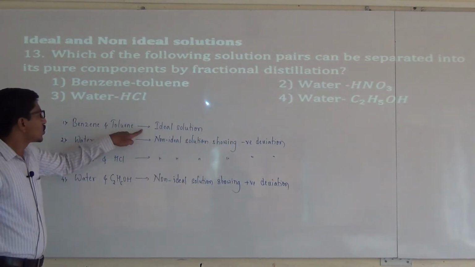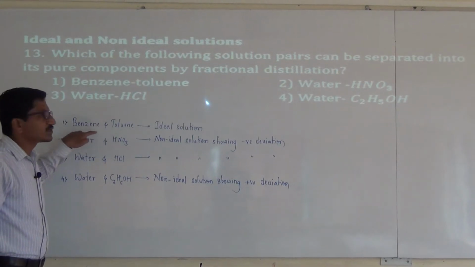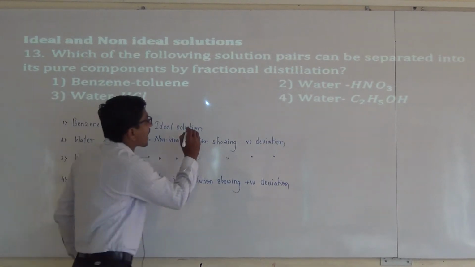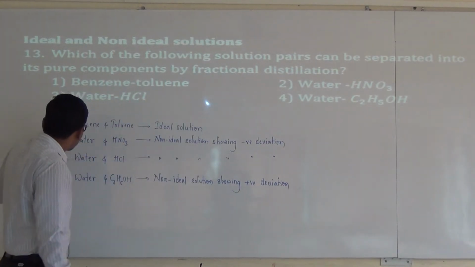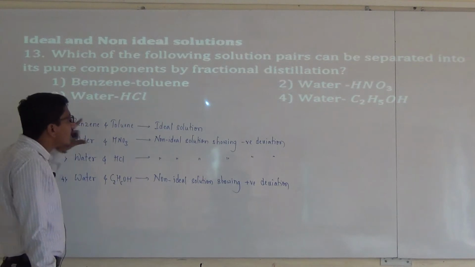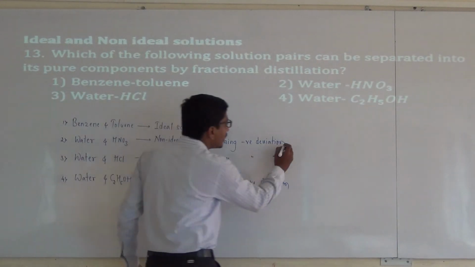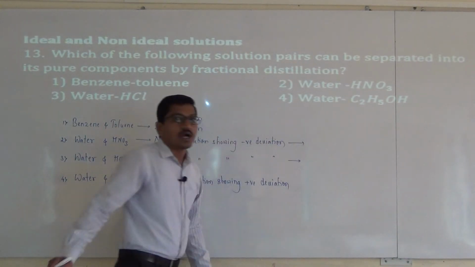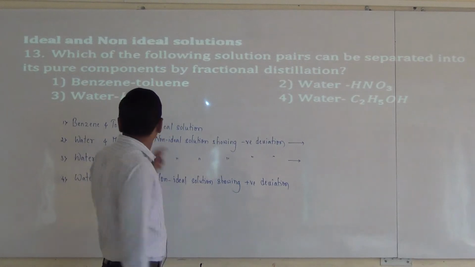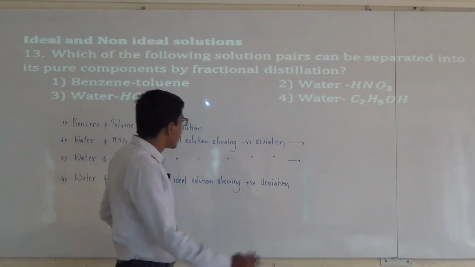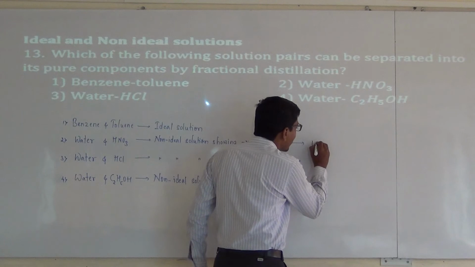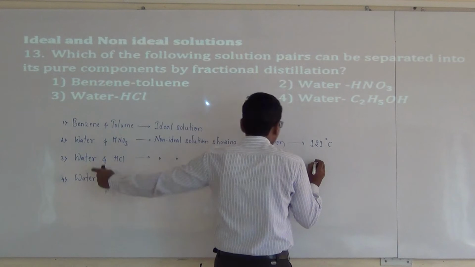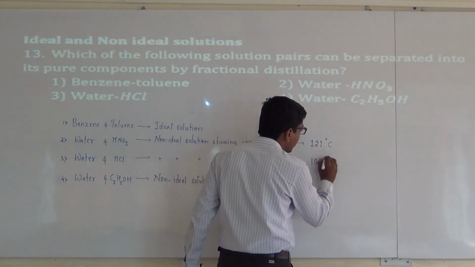The first one is an ideal solution and their boiling point difference is more than 25 degrees, and these can be easily separated by fractional distillation. But the second and third liquid pairs are non-ideal solutions showing negative deviation, and these are examples of maximum boiling azeotropes. This HNO3 and water mixture boils at 121 degrees Celsius, and HCl and water mixture boils at 108 degrees Celsius.